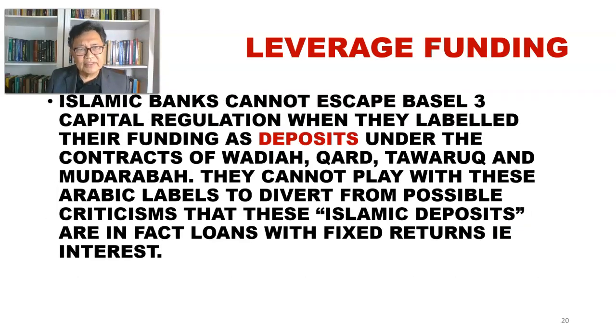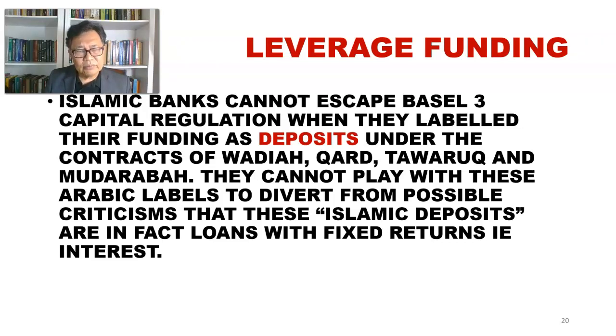So what I'm trying to say here, that the Islamic bank cannot escape Basel III regulation when they label their sources of funding as deposit, under the contract of wadi'ah or qard or tawarruq and murabaha. They cannot play with this Arabic label, to divert from possible criticism that this so-called Islamic deposit are in fact loans with fixed return, that is interest, right?